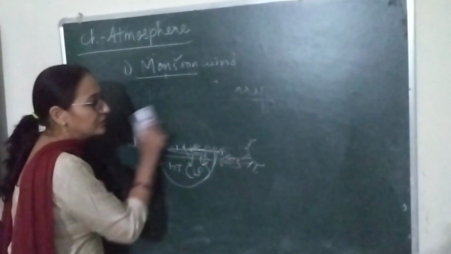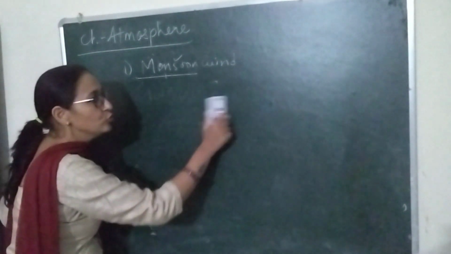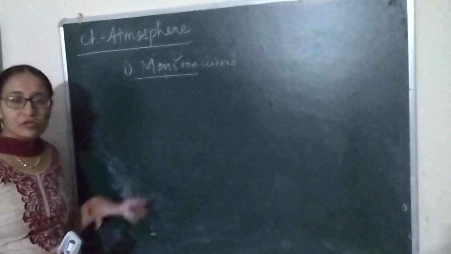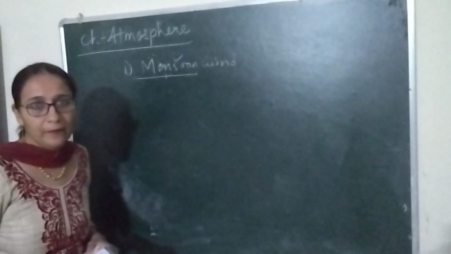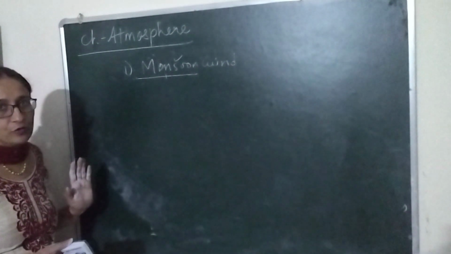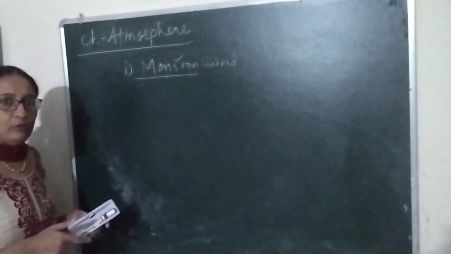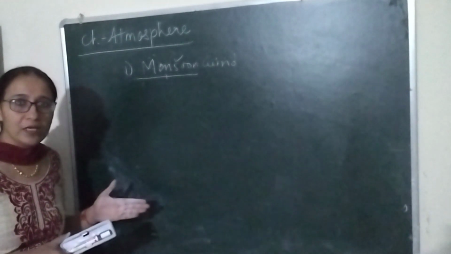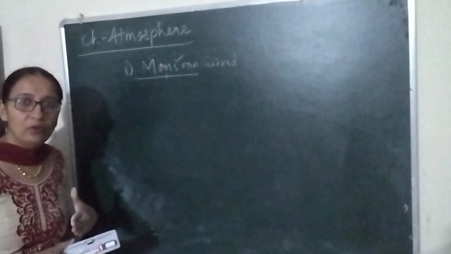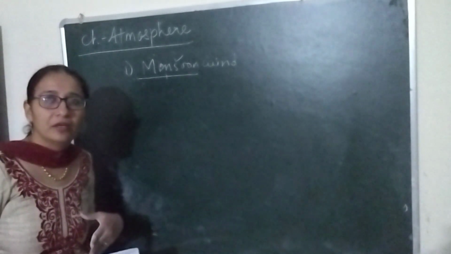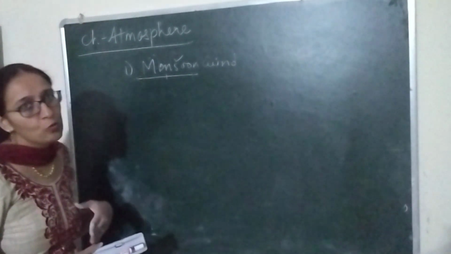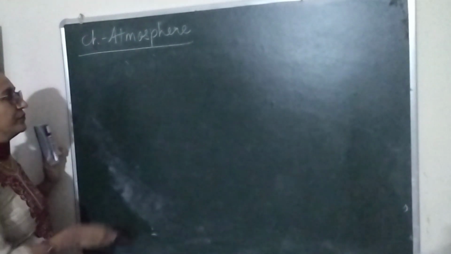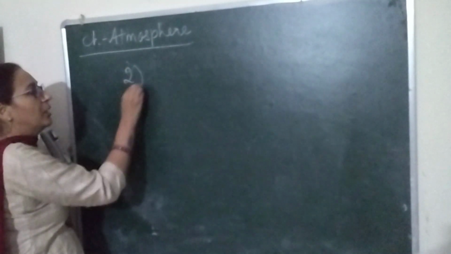So these are the different theories that we use to explain the causes of monsoon wind. So this is about monsoon wind. We have to learn that in India, during summer, wind blows from sea to land, and during winter wind blows from land to sea. So this is the first type. Now the second we have to learn about